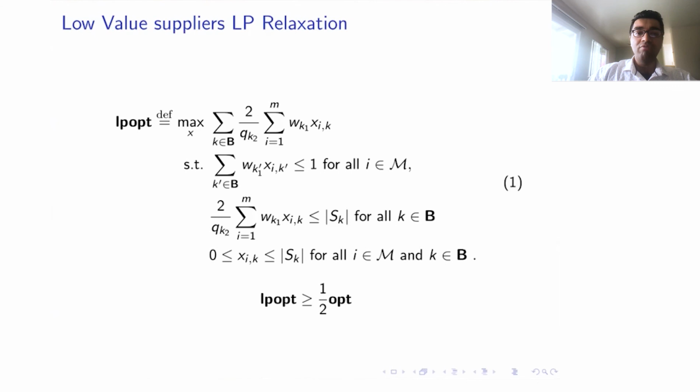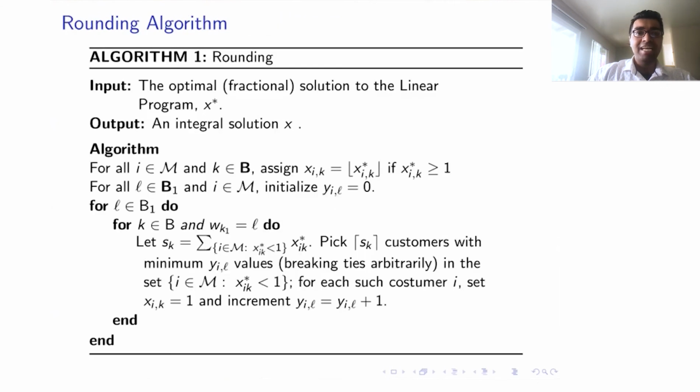Now, once we solve this LP, the next idea is to construct a rounding solution, which is to pick an integral number of suppliers from each bucket. In the case where this value is bigger than 1, we can take the greatest integer function.